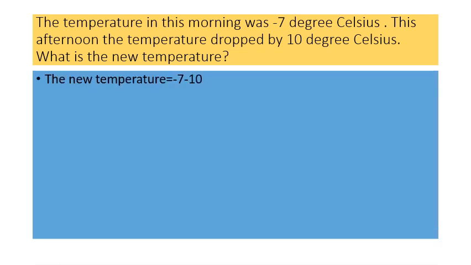The new temperature is equal to -7 minus 10, because here the temperature decreases. So the new temperature is equal to -7 minus 10, which is equal to -17 degrees Celsius.